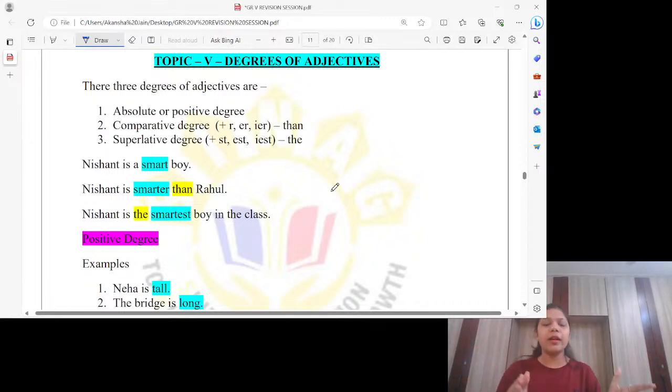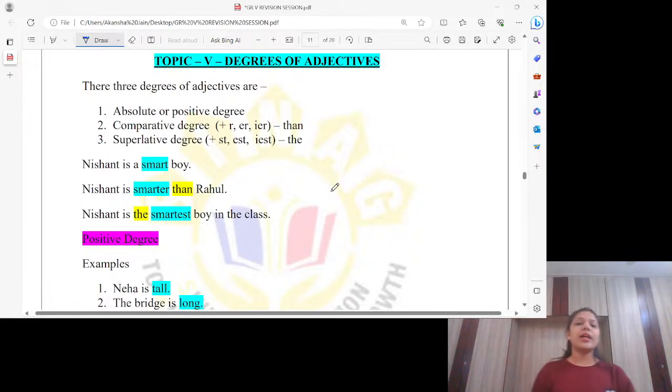Nishant is smarter than Rahul when we compare two. So here we are comparing Nishant and Rahul, that Nishant is smarter than Rahul. So we have just compared from one. That's comparative degree. Nishant is the smartest boy in the class. That means he's the smartest in the class. Nobody else is like Nishant. उससे ऊपर तो कुछ है ही नहीं. Super super वही है. So that is superlative degree.